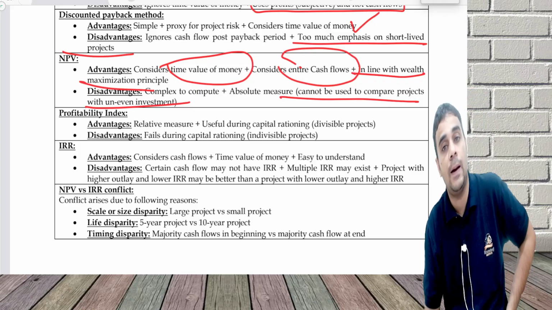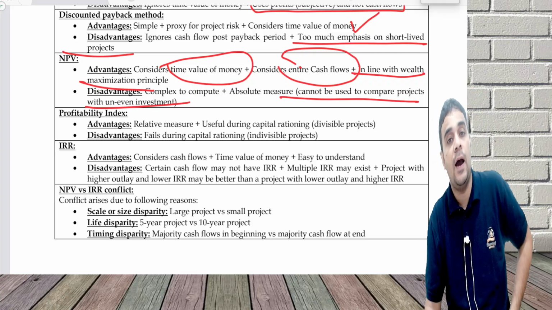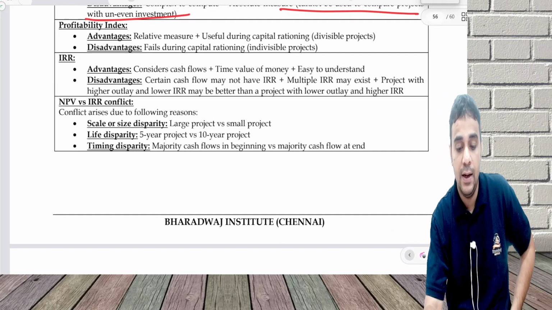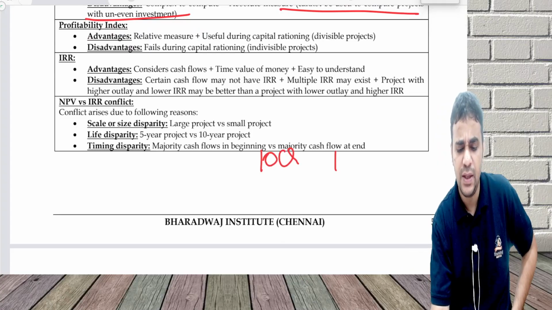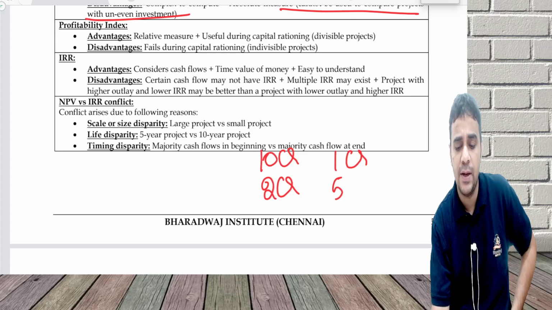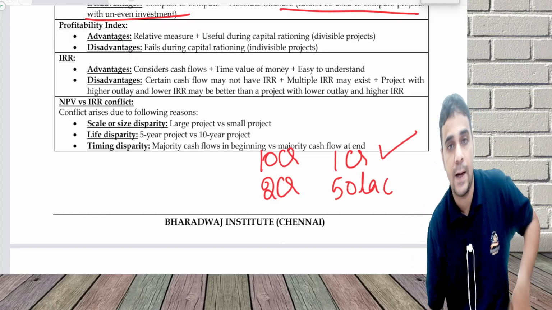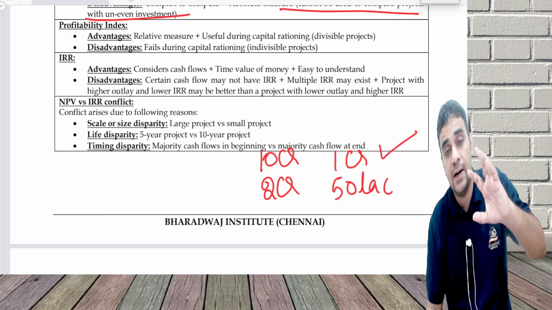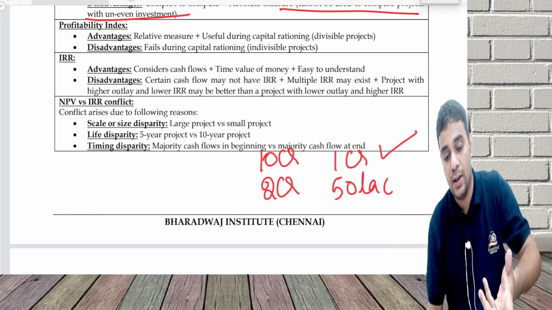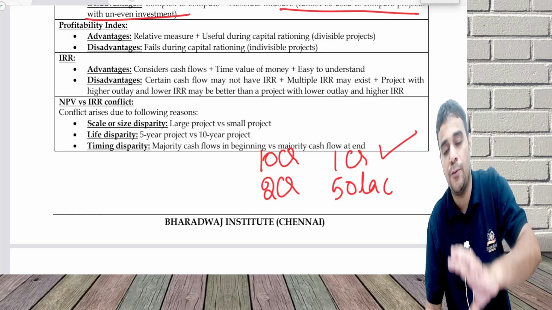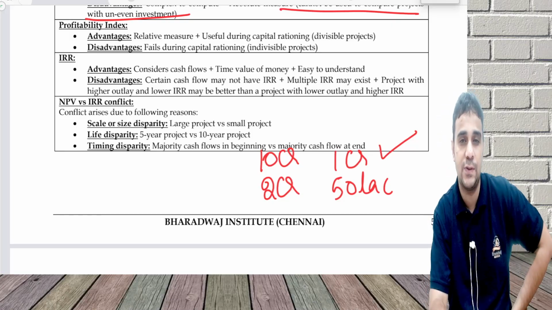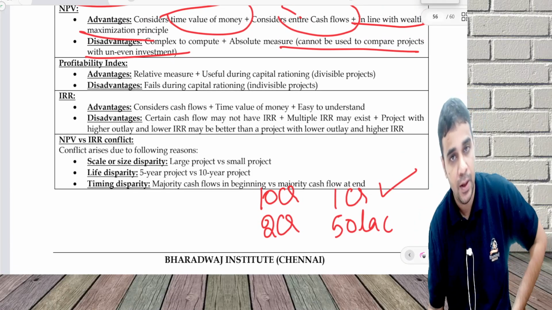For example, a 10 crore project's NPV can be 1 crore and a 2 crore project's NPV can be 50 lakh. NPV technique will say 1 crore is better because of the absolute amount of NPV, whereas 1 crore on 10 crore looks bad compared to 50 lakh on 2 crore. Uneven investment comparison is a little difficult.